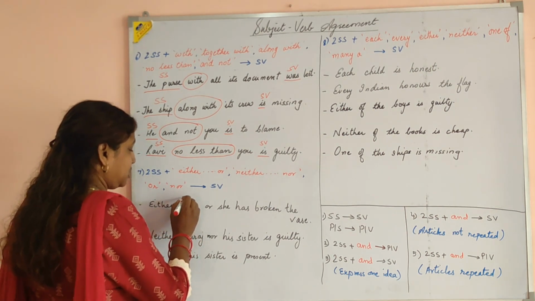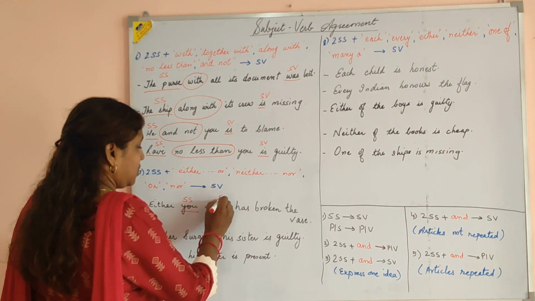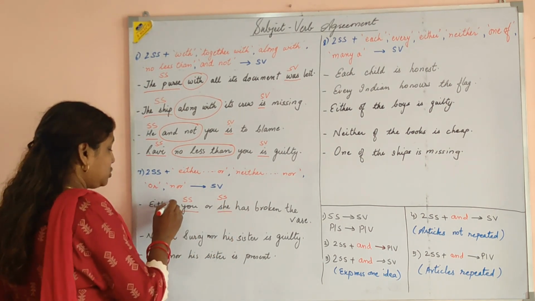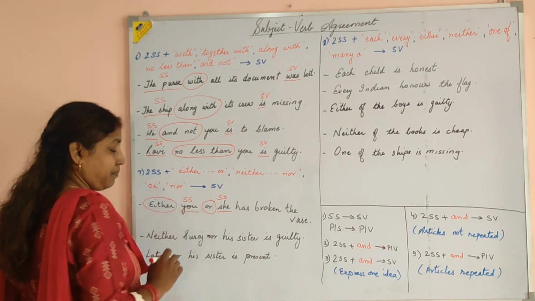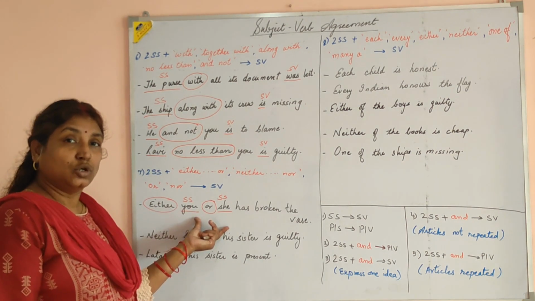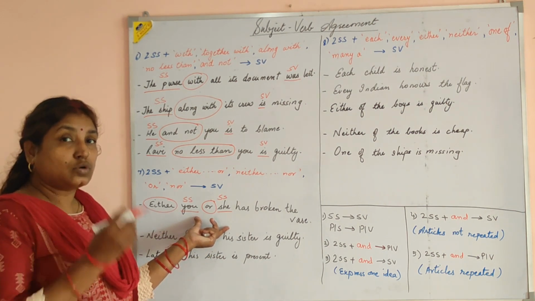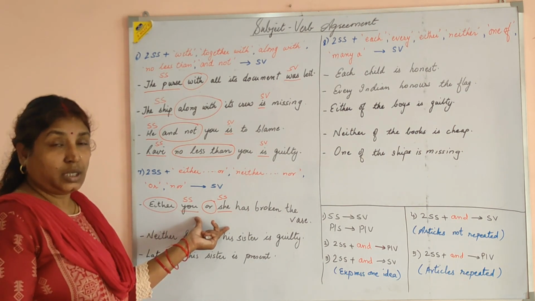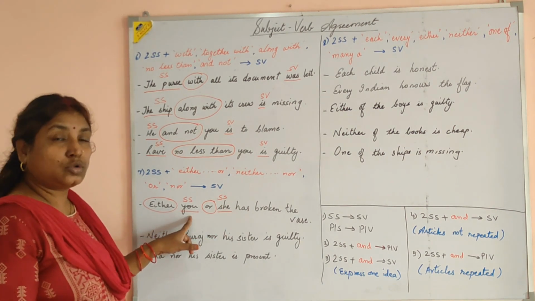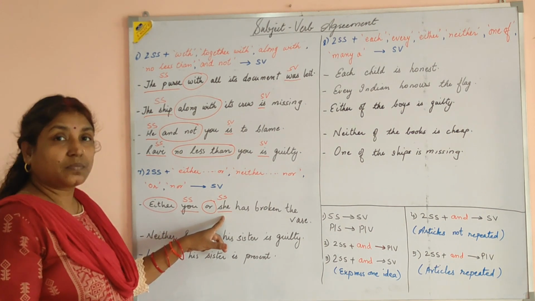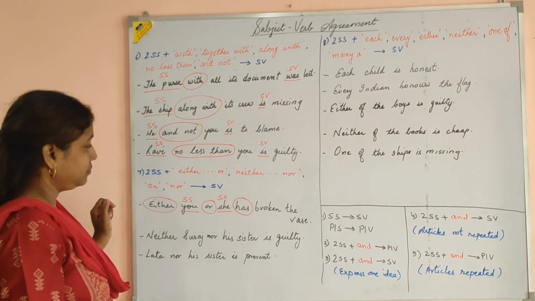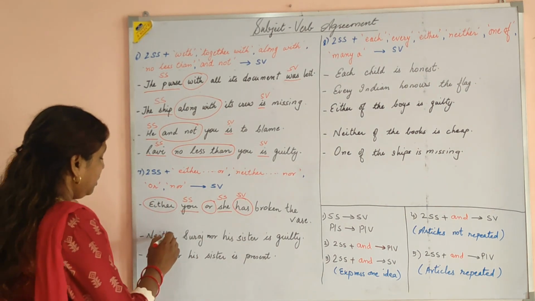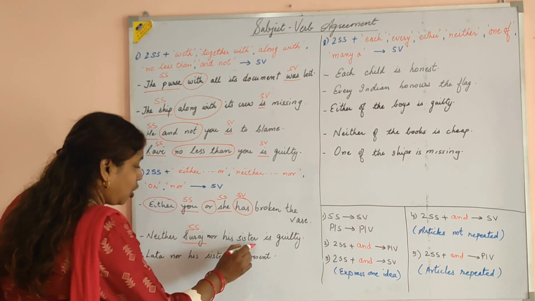For example, either you or she has broken the vase. So I have this subject and this subject, you as a singular subject and she as a singular subject, but joined by either or. There were two persons present, so any one of them has broken the vase. Here I have a choice to make, and hence either I'll talk about you or I'll talk about she. The verb is singular.